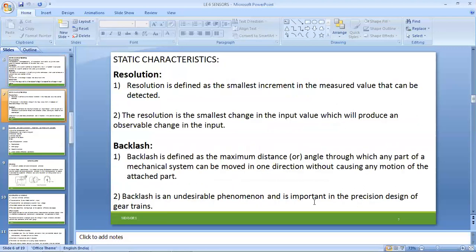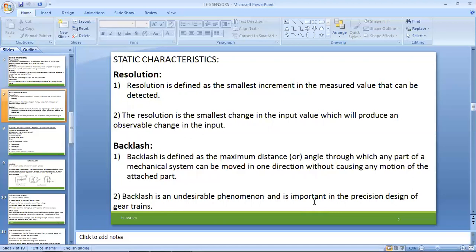Next one, static characteristics. Resolution is nothing but the smallest increment value that can be detected. So upon the experimental process, this value will be detected and can be rectified or modified.